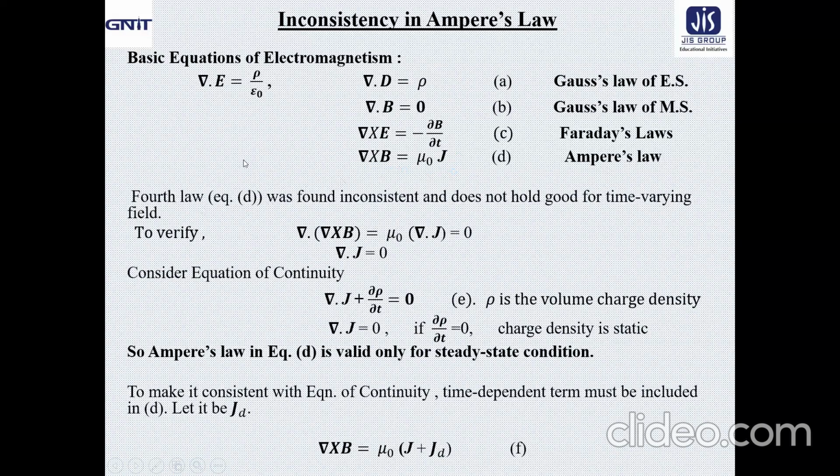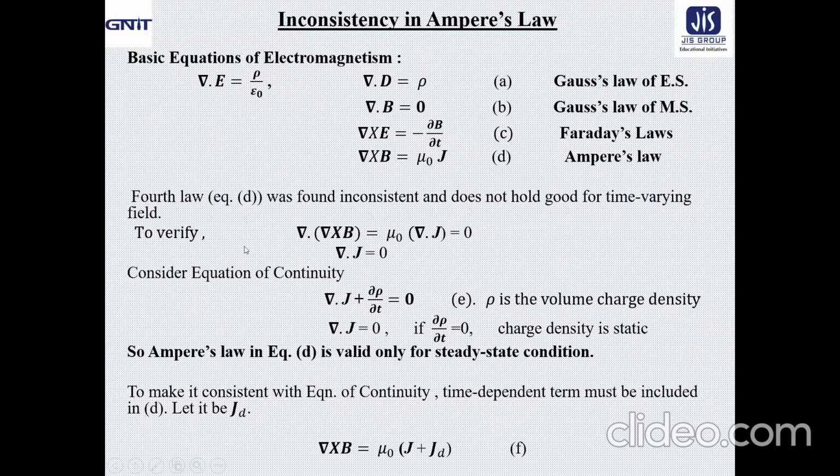By looking at these four equations, we find that the first two equations give us the divergence of the electric field as well as the magnetic field, and the last two equations give us the curl of the electric field and magnetic field. Now, Maxwell found that the fourth one, that means Ampere's law in this present form, is inconsistent and does not hold good for time varying fields.